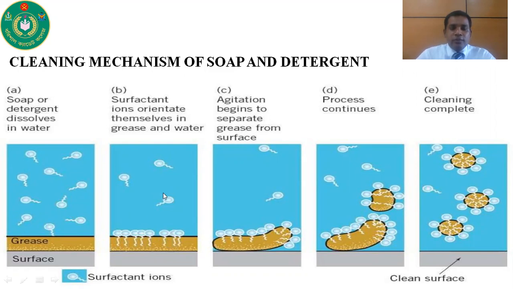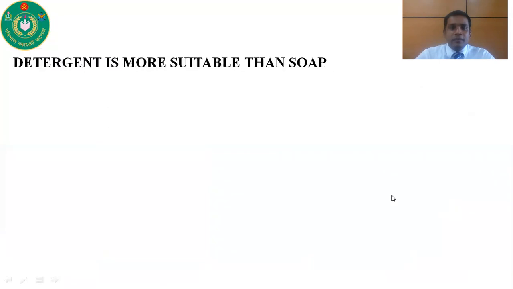And if we twist or rub the clothes, then agitation begins to separate grease from the surface. And if this process continues, then a scum of oily substance comes out from the cloth and the cloth becomes clean. So we get a clean surface and the cleaning purpose is complete.